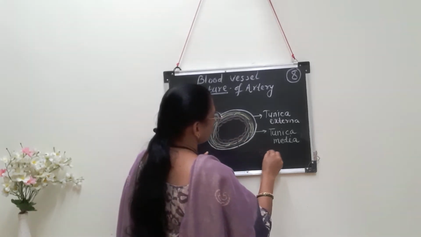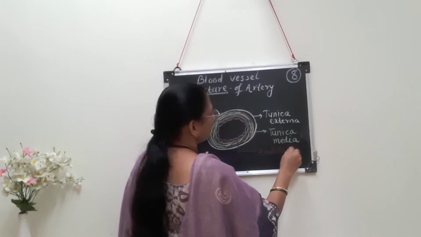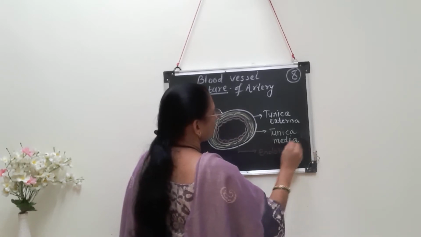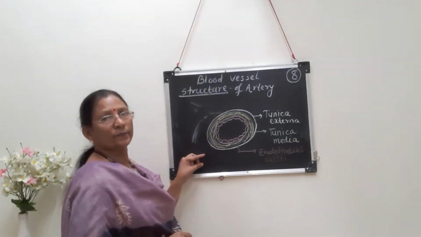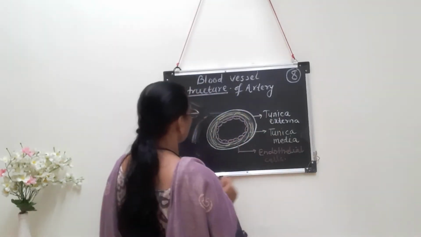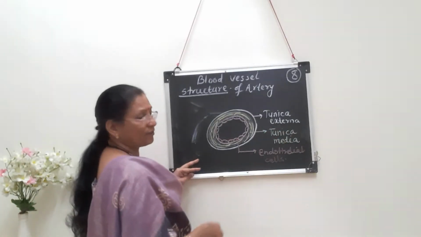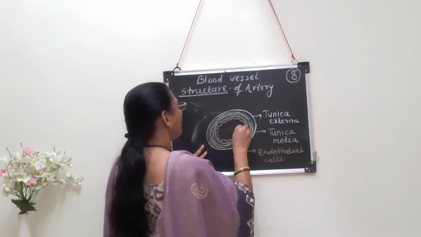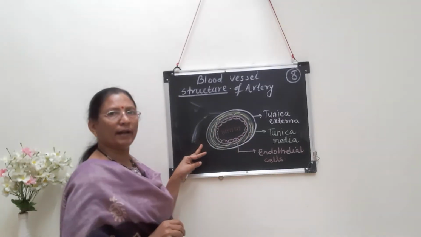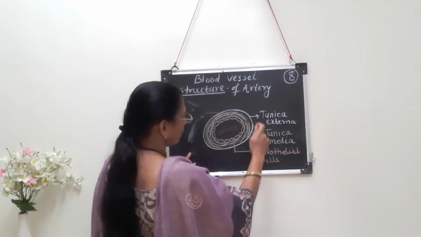These are endothelial cells, arranged in a single layer only. So these are the three layers structurally. This is the structure of an artery, and the space present inside is called the lumen, which is the passage for blood. So this is the structure of an artery.